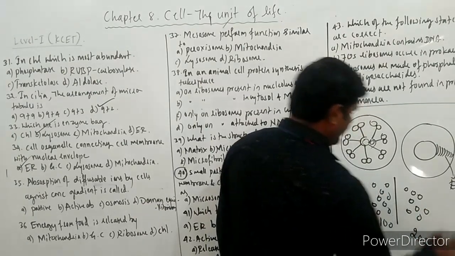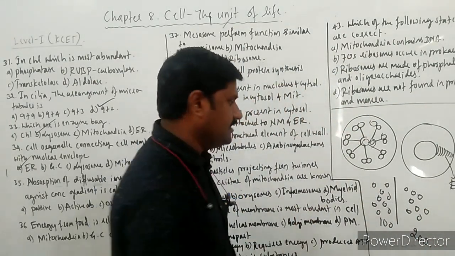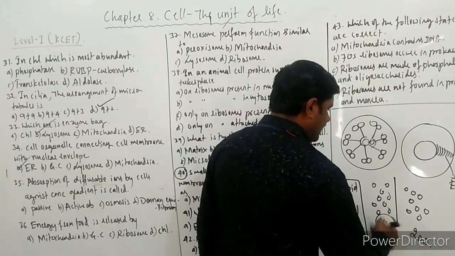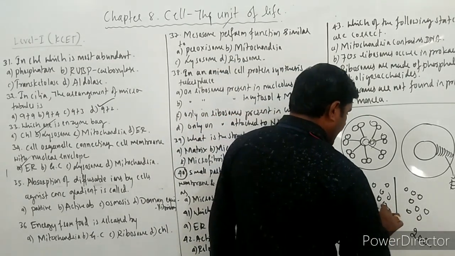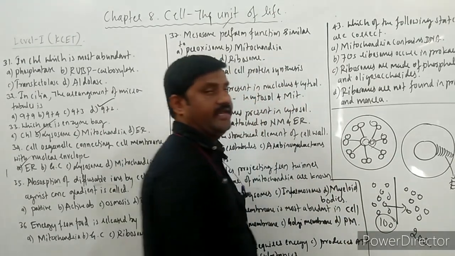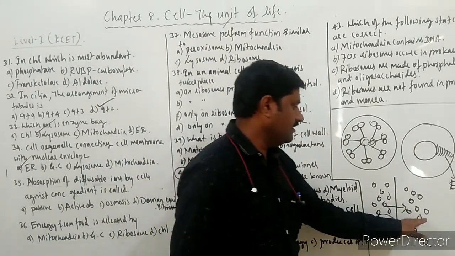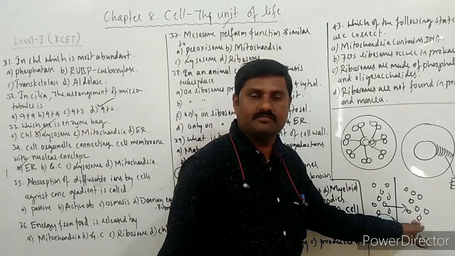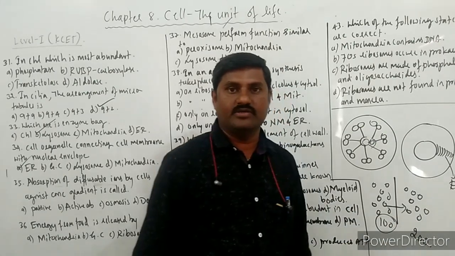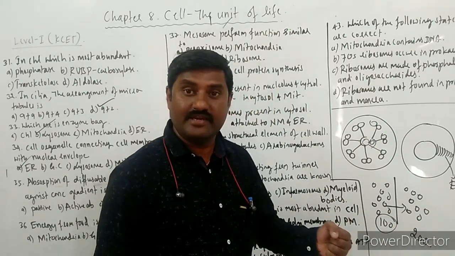But still these 100 molecules have to move across this membrane to the part on which 200 molecules are present. So what is needed there?